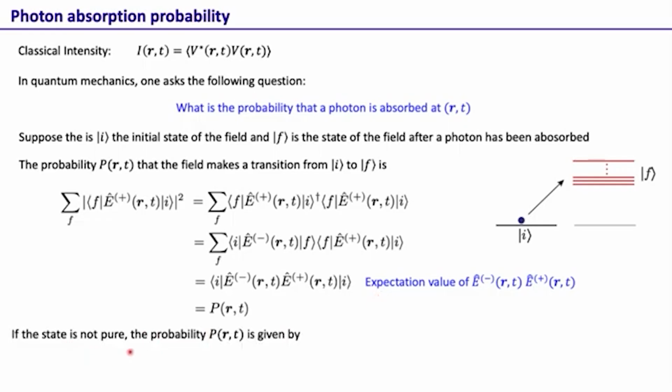Now, if the state is not pure, then to calculate this probability P(r,t), we'll have to take one more expectation value, or ensemble average, and that gives the probability. We know that this is basically the trace of rho times E minus E plus. So this mathematical structure remains the same when we calculate the probability for the mixed state. If it's a pure state, this is the probability, which is the expectation of E minus E plus. When it's a mixed state, we have to take the trace of rho times E minus E plus.